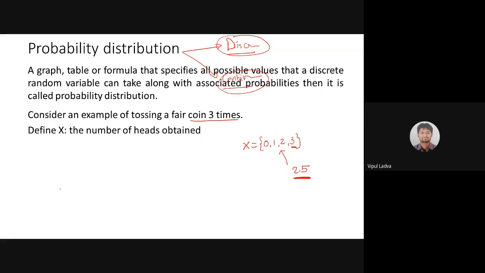And for the probability distribution, usually we will be dealing with a table. In the first row, I will represent all the possible values that x can take. In this case, x can take the values 0, 1, 2, and 3 only. And in the next row, we will identify the probability for the respective value. What is the probability that random variable x is going to take value 0? वो यहाँ पे लिखेंगे. What is the probability that x is going to take value 1, 2, and 3? Respective probabilities will be here.